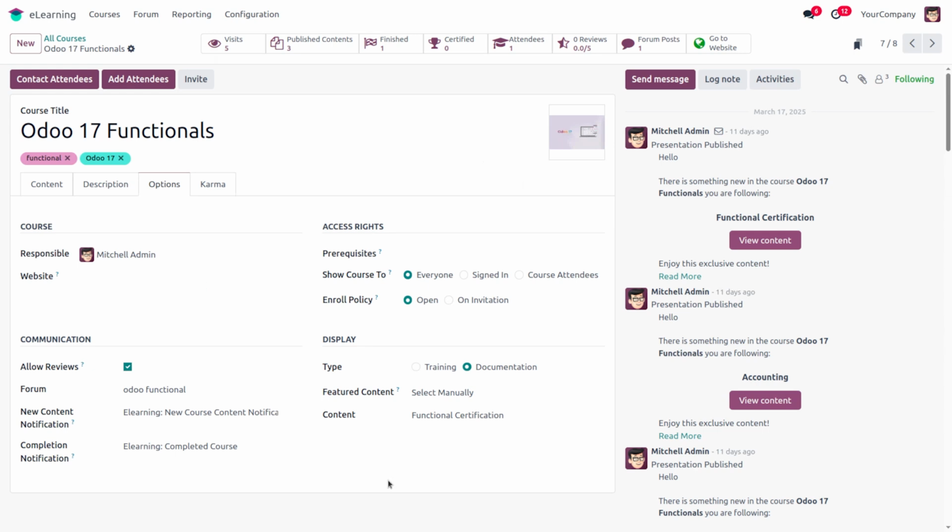Here we have discussed the course creation through website. Here we can see the post. I have already added one of the posts to this Odoo 17 functional course, and I have added a post from the website to this content. These post details will be shown as a smart tab for this course. So we have now discussed the creation of a course through website.